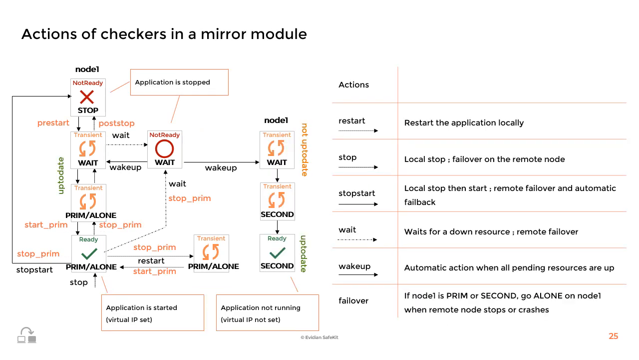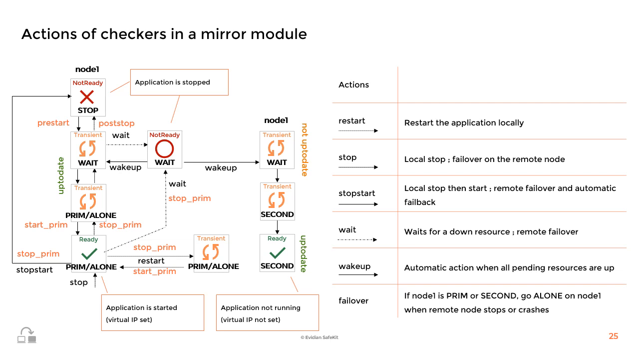Let's now consider a mirror module and node 1 in the prim or alone green state at the bottom of the figure. Firstly, the restart action will trigger the execution of stop prim and start prim scripts, restarting the application locally without deconfiguring the virtual IP. During the restart, the module is in prim or alone orange state, depending on whether it was prim or alone green before.